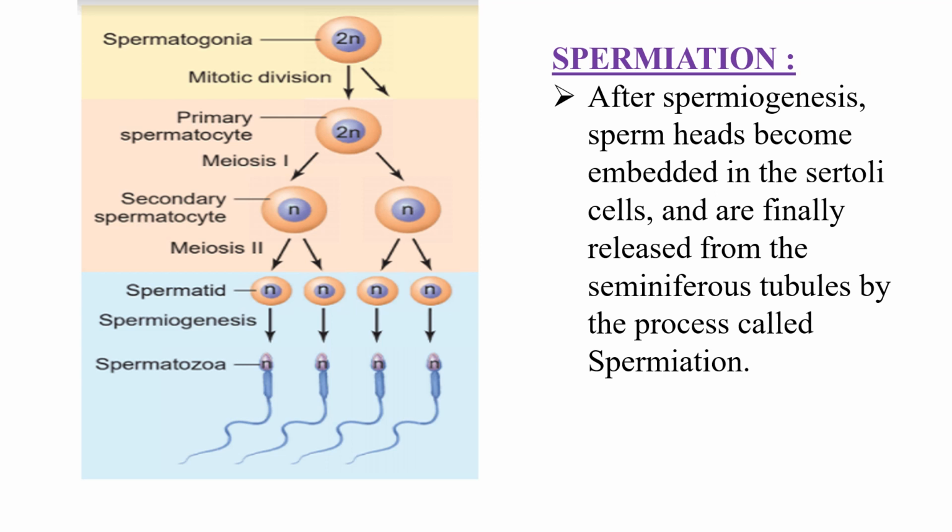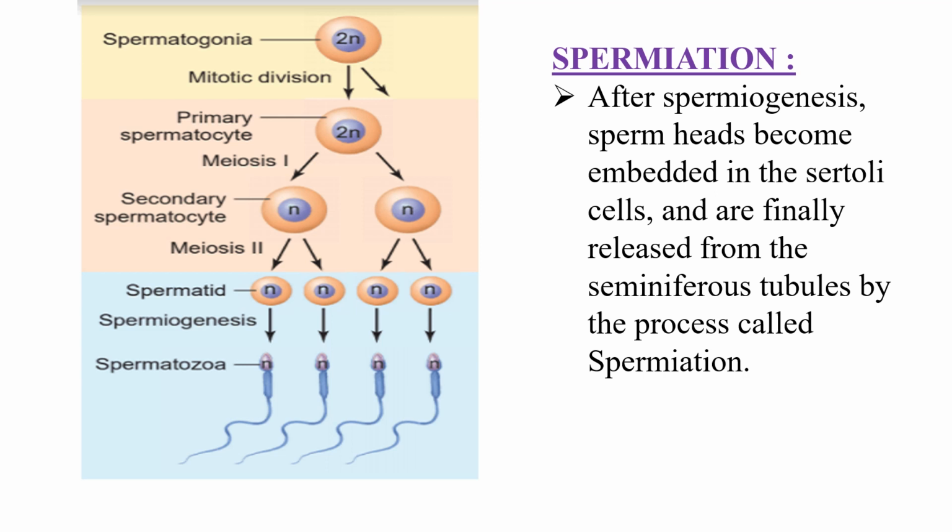These are divided into four spermatids through meiosis 2. Then the spermiogenesis process takes place, and the inactive spermatid is converted to an active, mature spermatozoon.